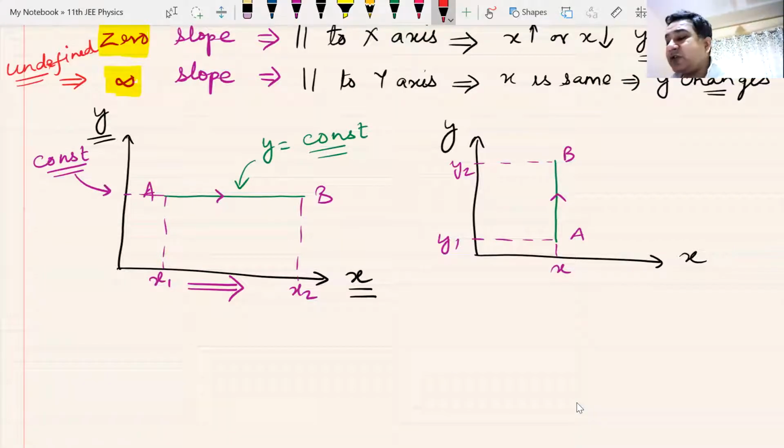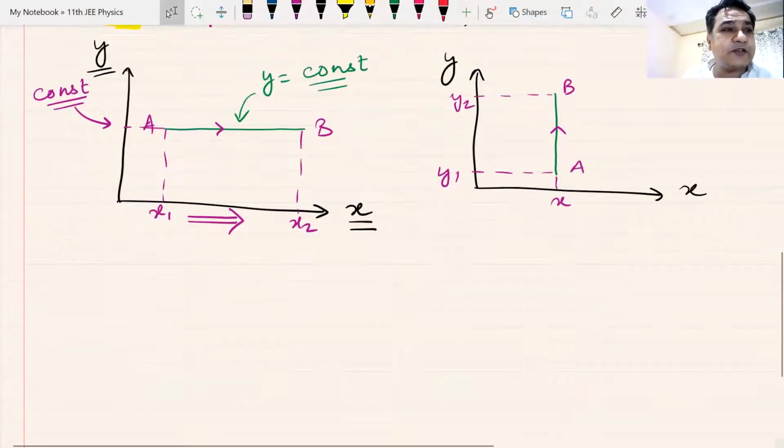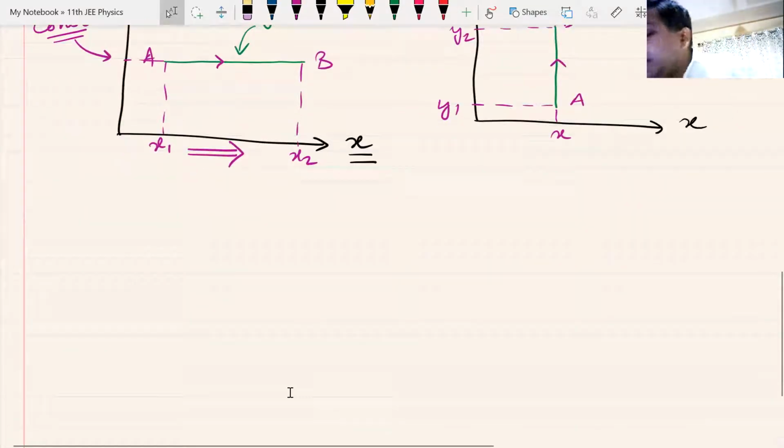Why don't we call infinite slope as zero slope? I don't understand your question better. A zero slope graph cannot have infinite slope, it has zero slope. That is why we call it zero slope.